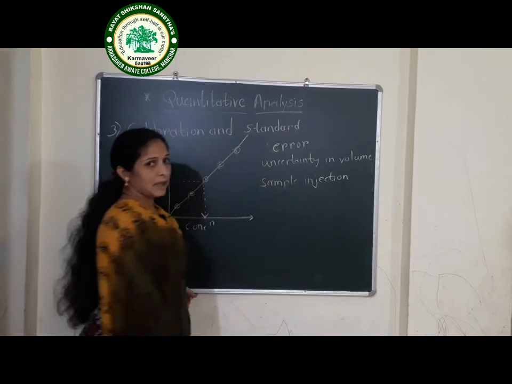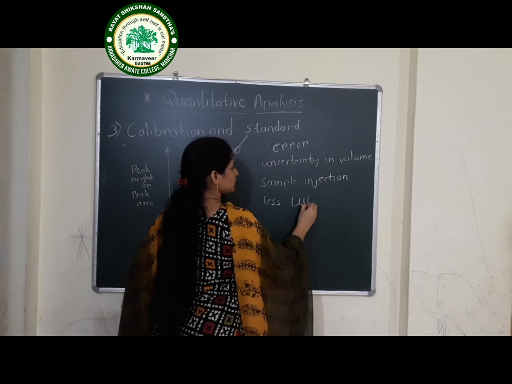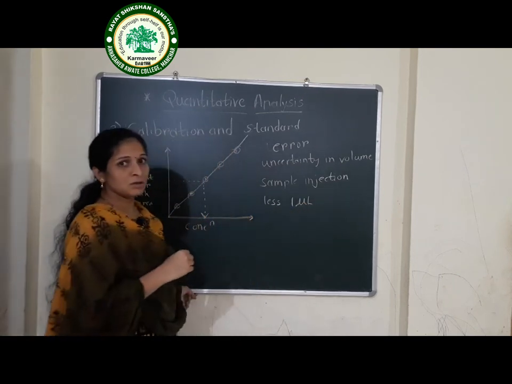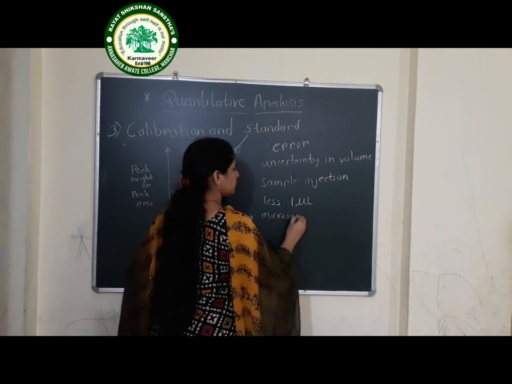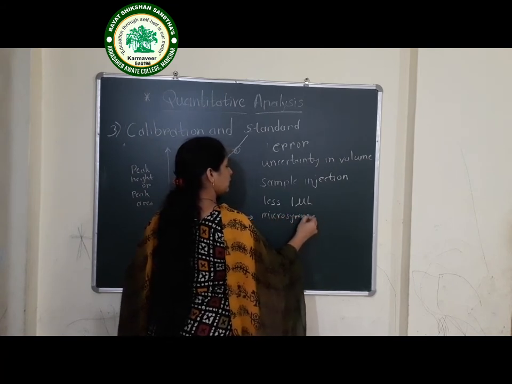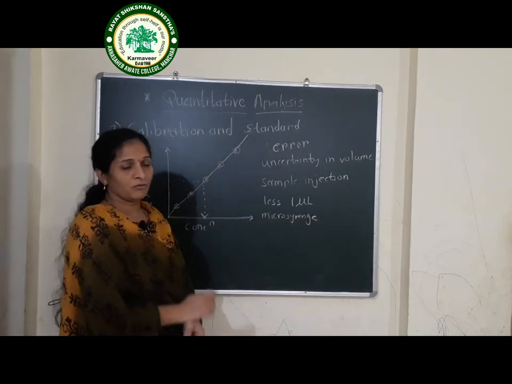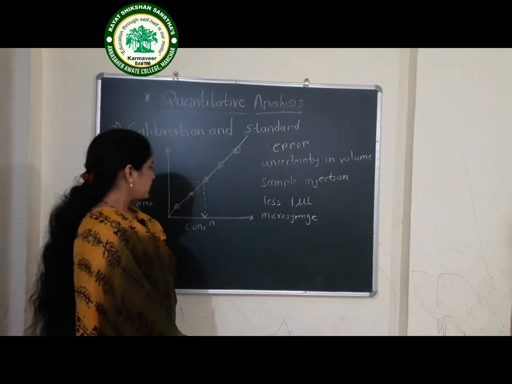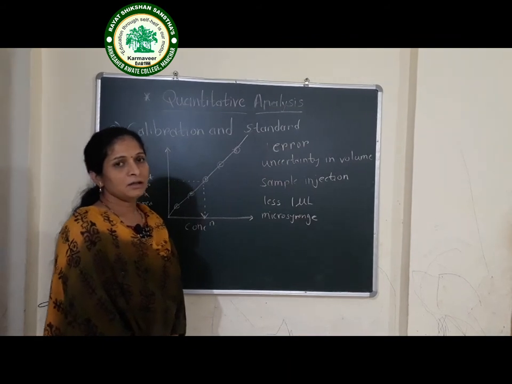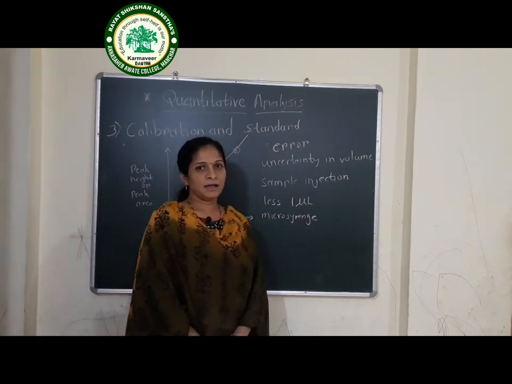We are injecting the sample, less than 1 microliter. Then what happened? We have to use a micro syringe, okay. Now what happened? When we use gas chromatography, we inject the sample in the heated port, in the heated sample injector port. There, evaporation of our sample is taking place.